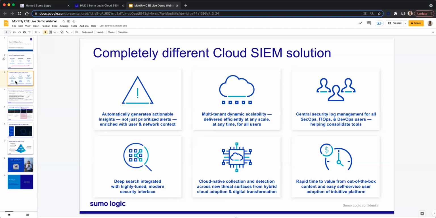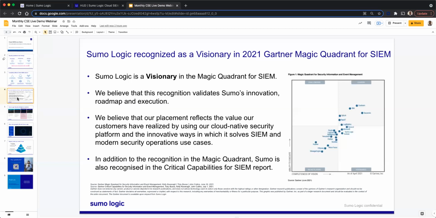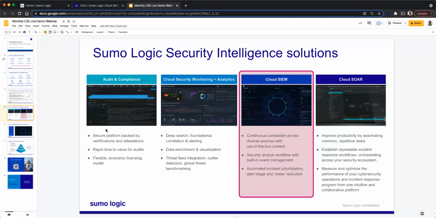So this allows us to show value to our customers from our first meeting, to ingesting your data sources, to surfacing insights and presenting critical alerts in their infrastructure. So that's pretty much what I wanted to show you as part of the cloud SIEM, how we are different from the other providers. And we are recognized as a visionary in the 2021 Gartner Magic Quadrant for SIEM. We can provide you the SIEM report. Please get in touch with us, and then we can share the report with you.